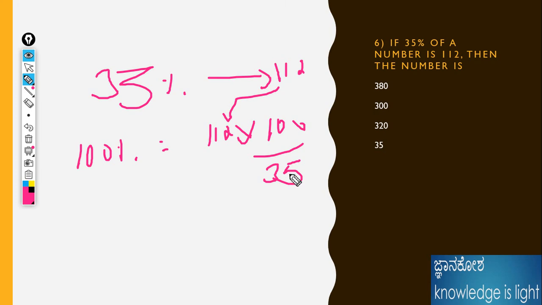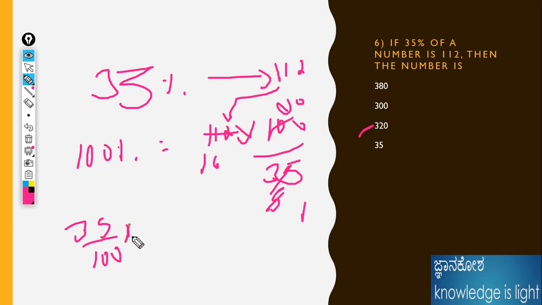Okay, what should be the thing that is going on? 7 5s are 35, 7 16s are 112, therefore 5 on the 520, 520 divided by 12 is 32. Therefore, 320 is the answer. This is one way of solving the problem, or else do it from 35% of a number: 35 divided by 100 into x. I don't know the number, and it is 112. Please solve, and the answer will come the same, 320. That means 112 into 100 divided by 35. That should be the same as what I wrote.